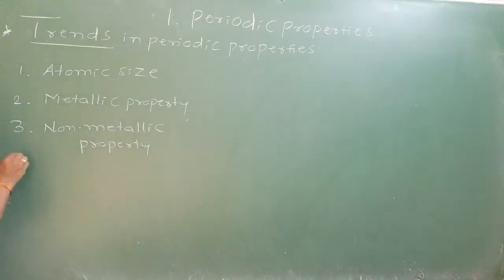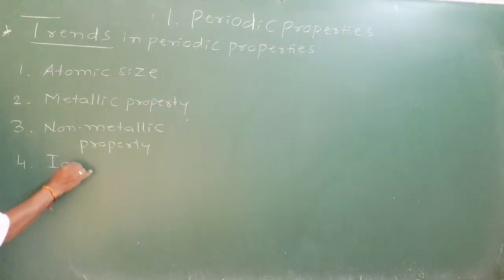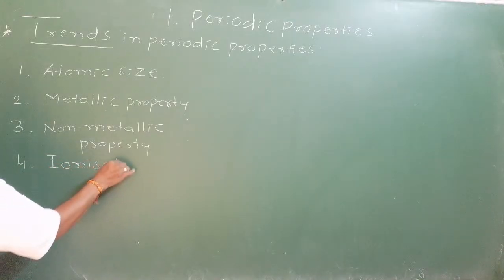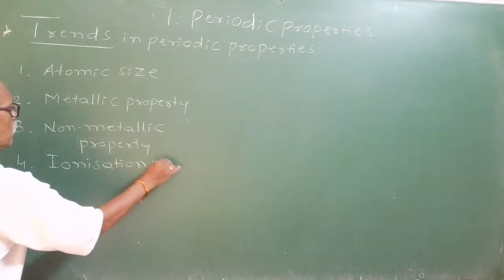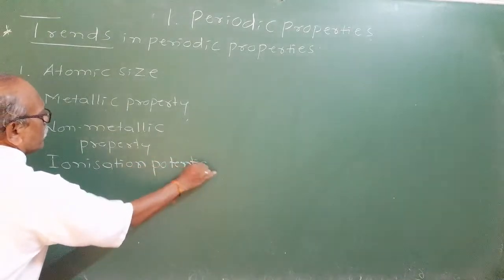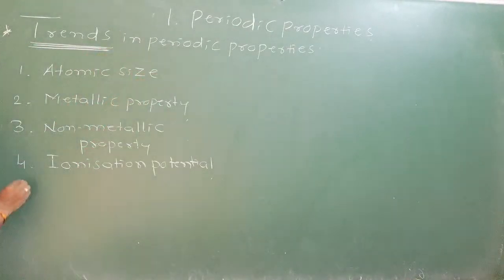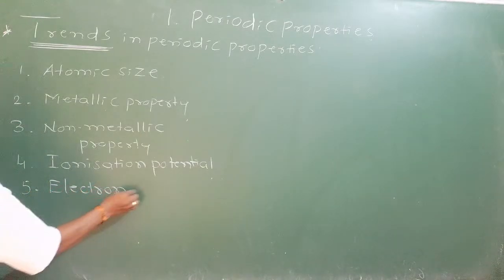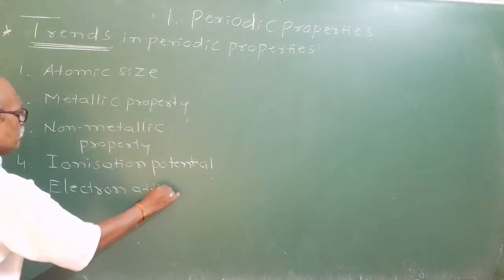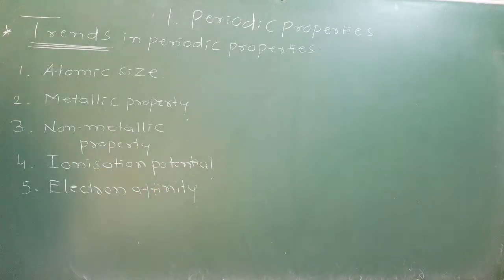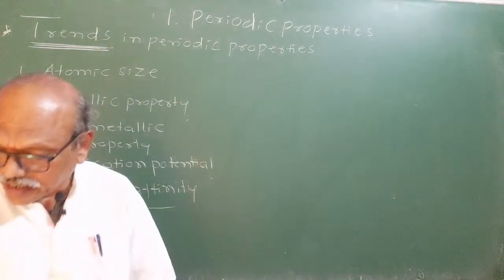And the fourth periodic property is ionization energy, ionization potential or ionization energy. How they vary along the period and down the group is called the trends in periodic properties. Next one is electron affinity. Right? Okay, so these are some of the trends we are going to discuss. Five periodic properties, their trends.